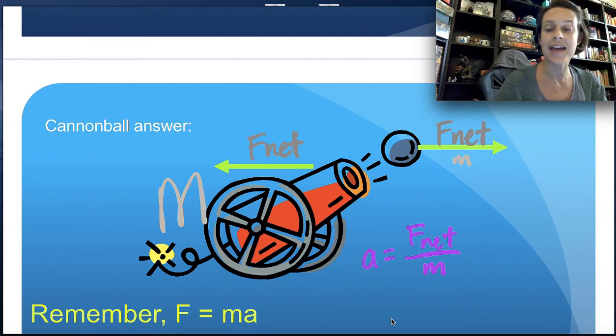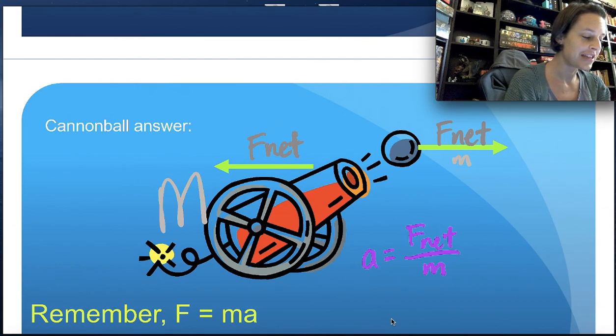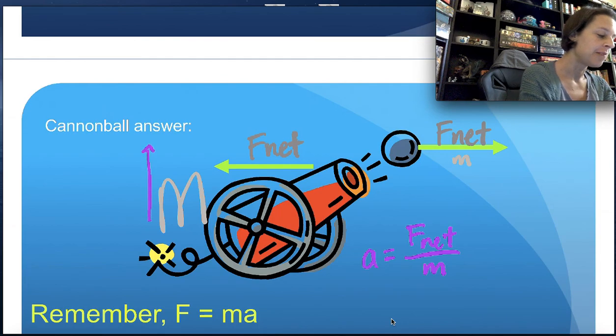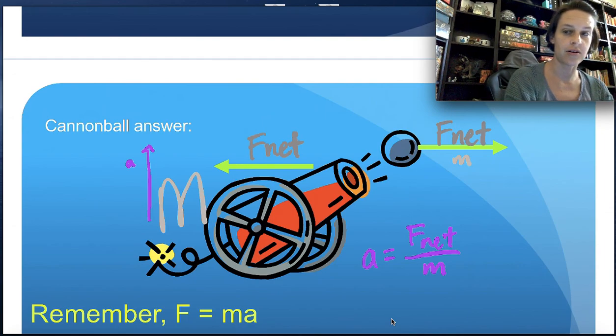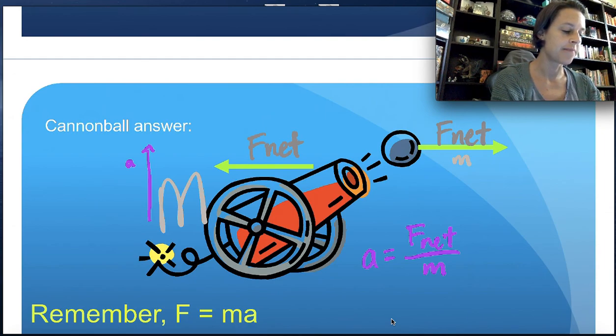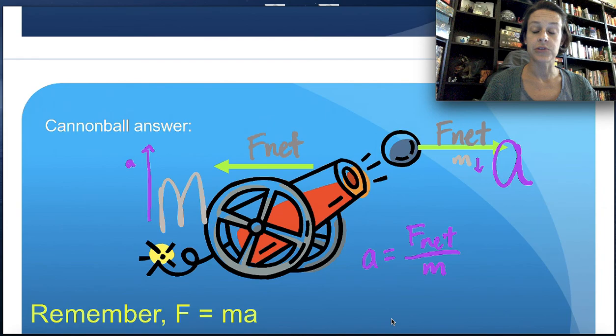Remember the a and the m are inversely related. So for the cannon, a really big m means a little bitty acceleration. And for the cannonball, a little tiny m means a really big acceleration. Because they have different masses, the force affects them differently. So again, it's the same force. It's an equal and opposite force on both the cannon and the cannonball. But the acceleration, the result of that force, is very different based on the masses of them.